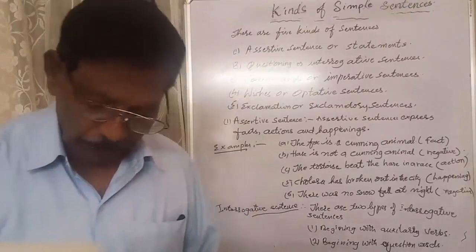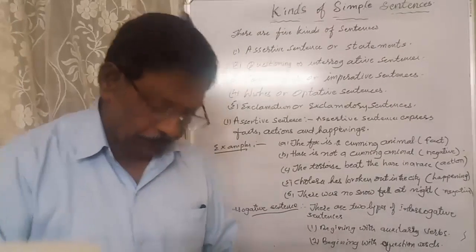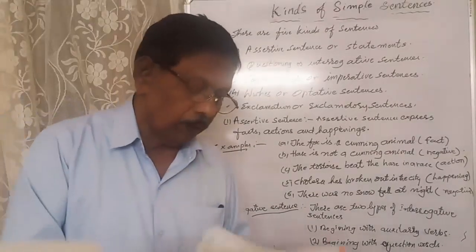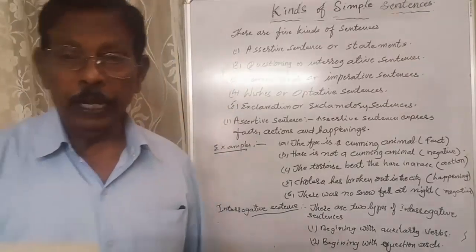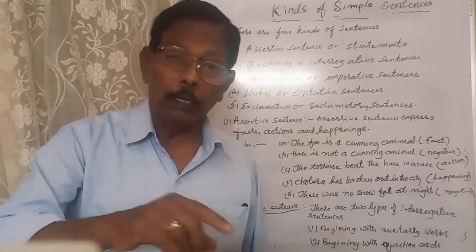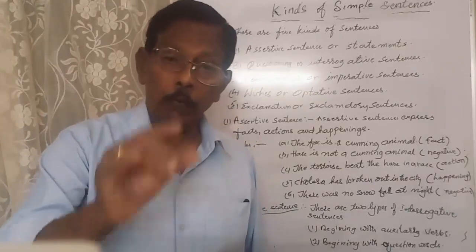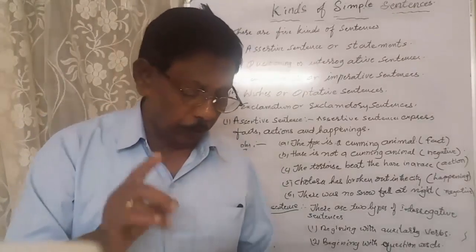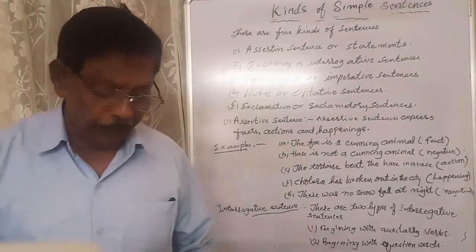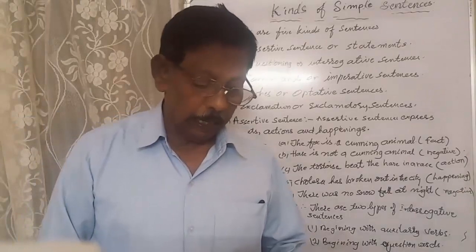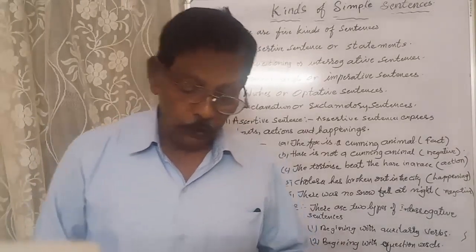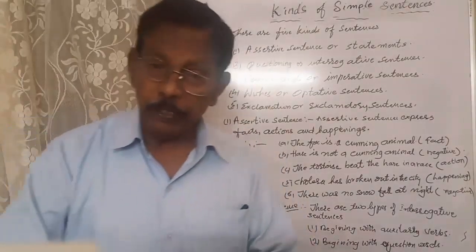Then let us see question words. What made you laugh so loudly? We used here what. How are you feeling now? How is a question word. Another one, why have you come so late? These three are question words.